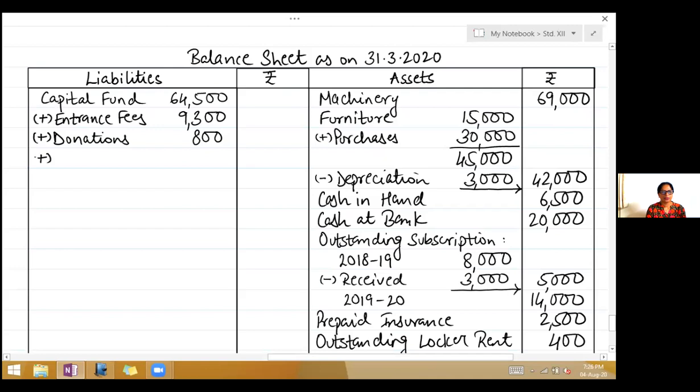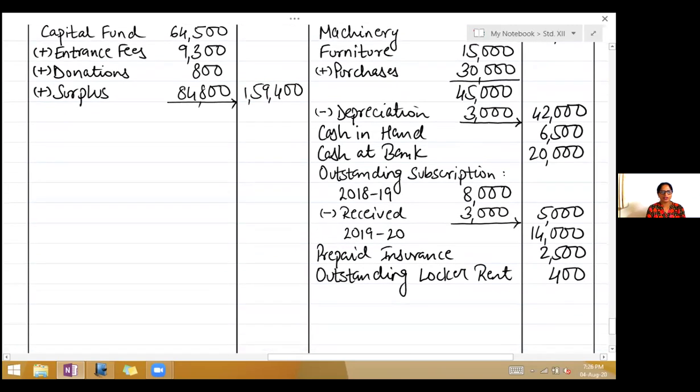Right, add surplus 84,800. All the figures there are to be added. So add it and take it to the outer column. It's 1,59,400. So now you will close the balance sheet.